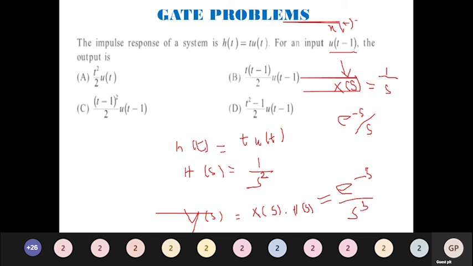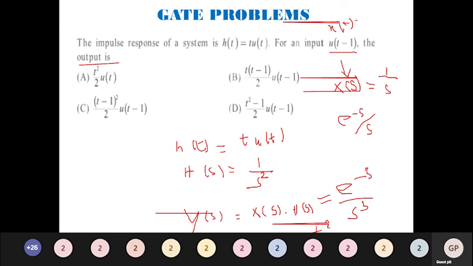Now what is asked is the output, so I have to find the inverse of this particular case. 1 by s cube. For 1 by s square, it is t. So for 1 by s cube, by the formula, it is going to be t square divided by 2.